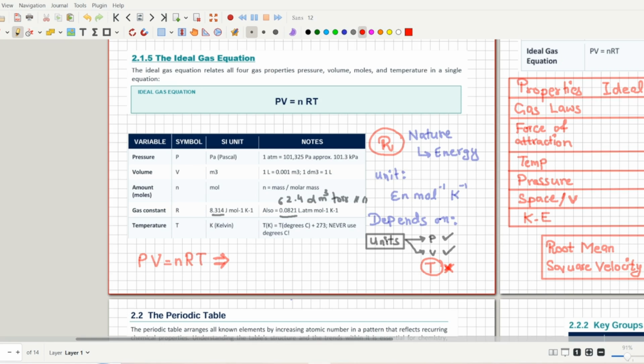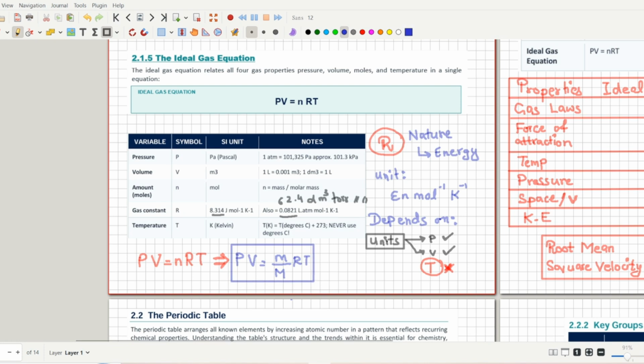So how can you write down the ideal gas equation in other ways? Just like we wrote down Charles's law and Boyle's law, they had different forms. The ideal gas equation can also be written down in different ways. As you can see, n here is moles. You know that moles has the formula mass over molar mass. So let's write it down here: mass over molar mass, and RT. This is another way you can write down the ideal gas equation.